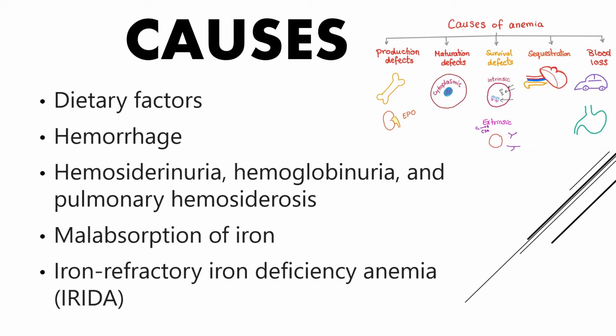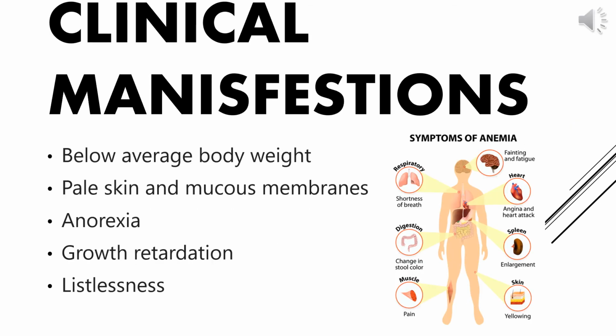parenteral iron. Next are the clinical manifestations. First clinical manifestation is below average body weight. The child with iron deficiency anemia consumes more milk than other nutrients, making the child lighter than the average weight for their age. Second clinical manifestation is pale skin and mucous membrane.